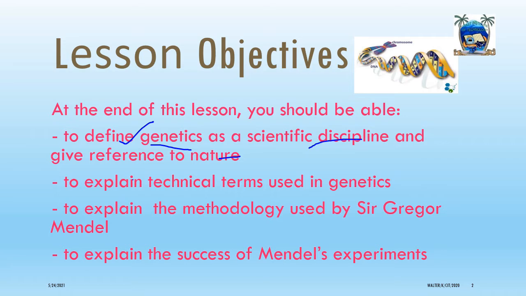Secondly, you should be able to explain the technical terms used in the study of genetics. Then you should be able to explain the methodology used by the father of genetics, who is Gregor Mendel. And lastly, you should be able to explain the success of Mendel's experiments. What are the attributes? What are the merits that enabled Mendel to succeed in coming up with the marvelous genetics principles? Thank you, and please be attentive.